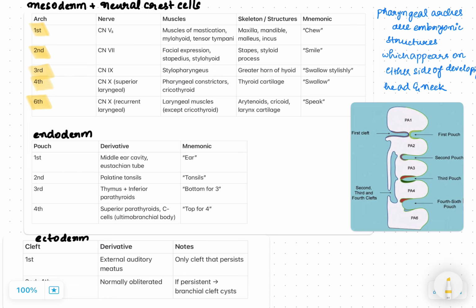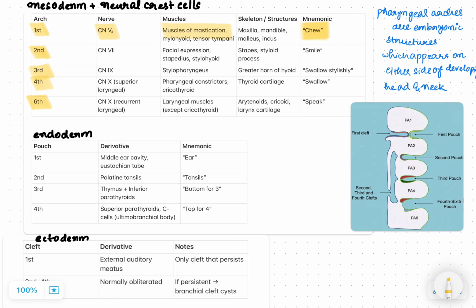First arch: the nerve is the mandibular nerve. The muscles formed from this are the muscles of mastication, mylohyoid and tensor tympani. The skeletal structures formed are the maxilla, mandible, and the malleus and incus bones of the ear. As a mnemonic, these are generally for chewing. Muscles of mastication are involved, and the maxilla and mandible are formed from this.